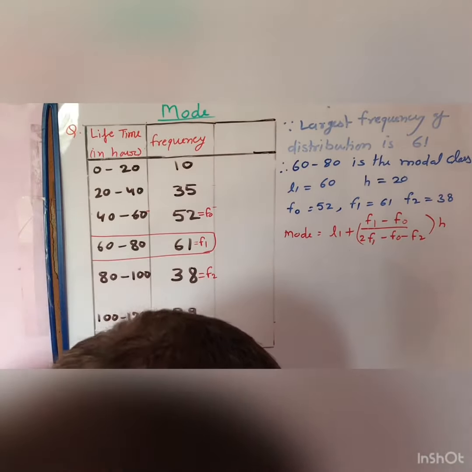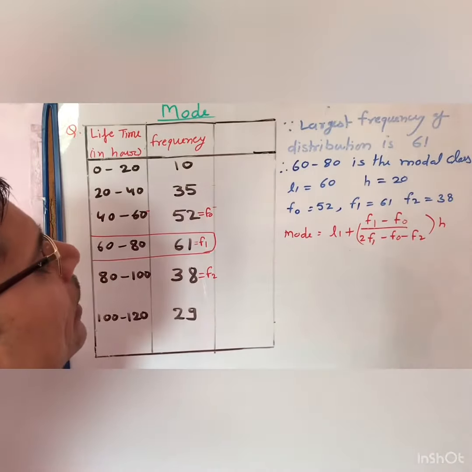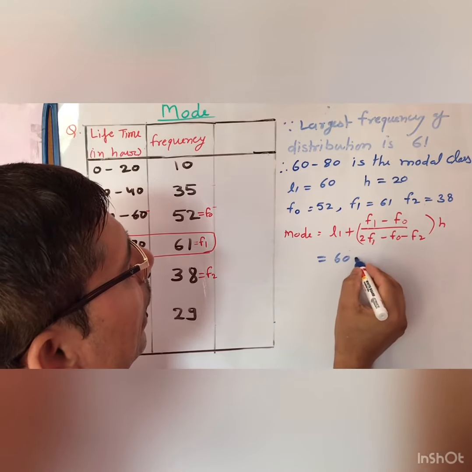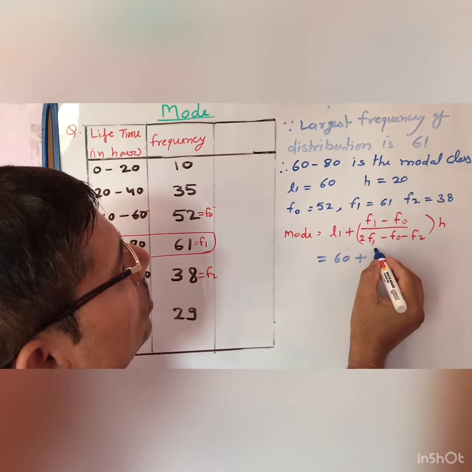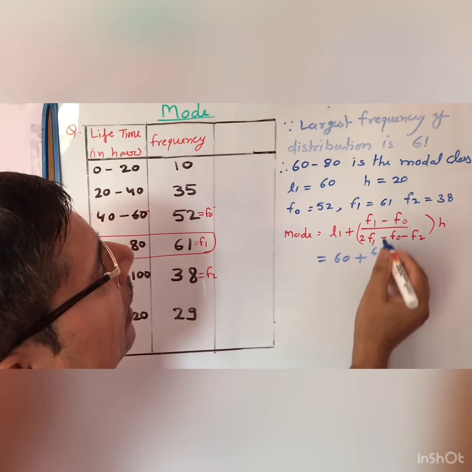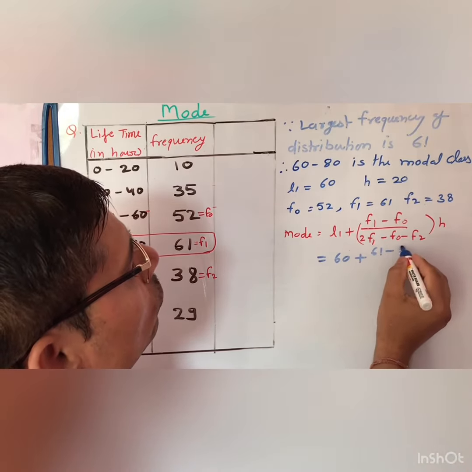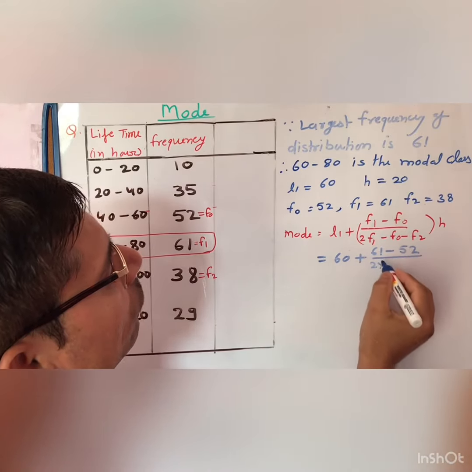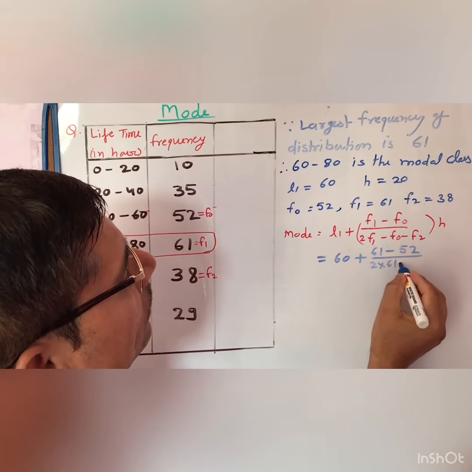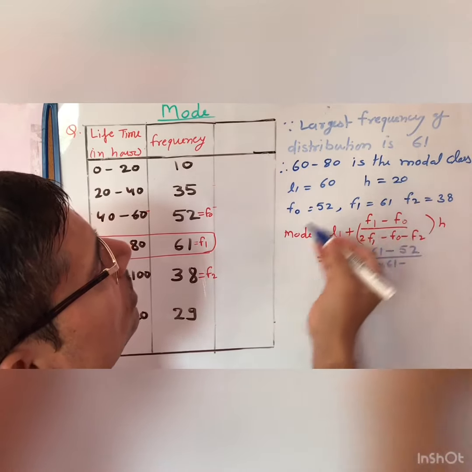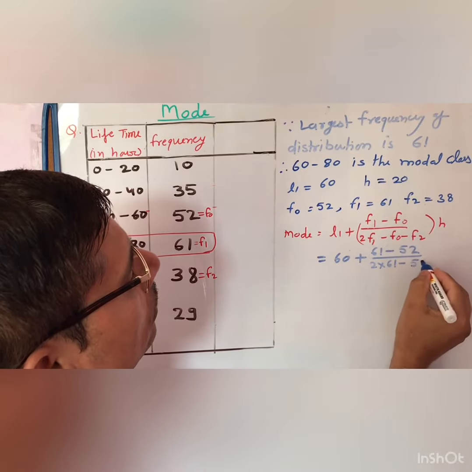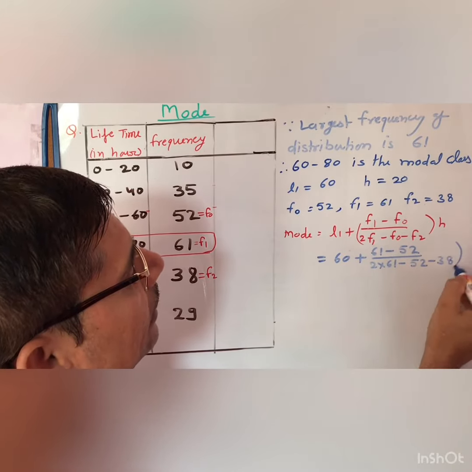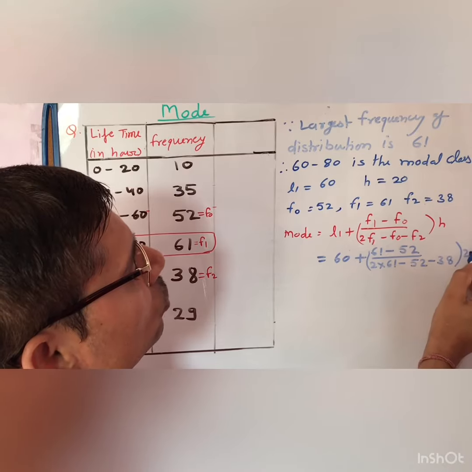Now you substitute the values in the given formula. This is L1, L1 means 60, plus f1 means 61 minus f0 means 52, divided by 2 into f1, means again 61, minus f0 means 52, and minus f2, f2 means 38, and this is multiplied by 20.